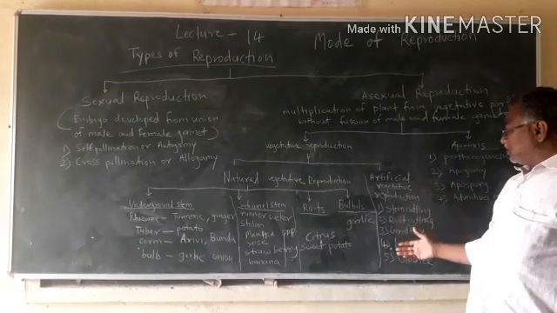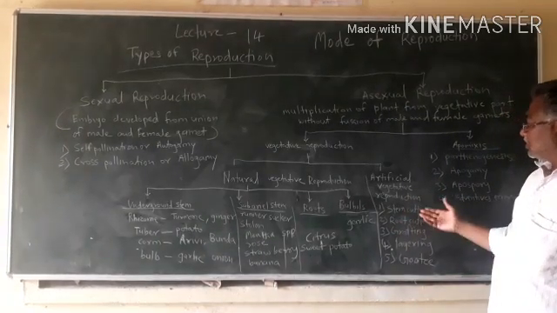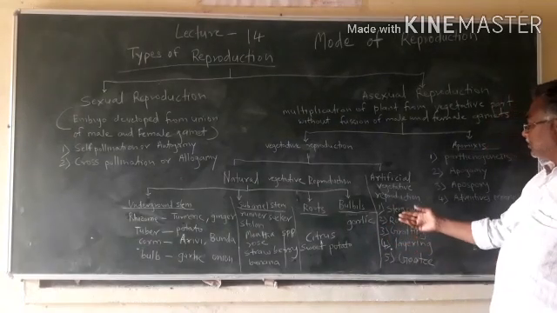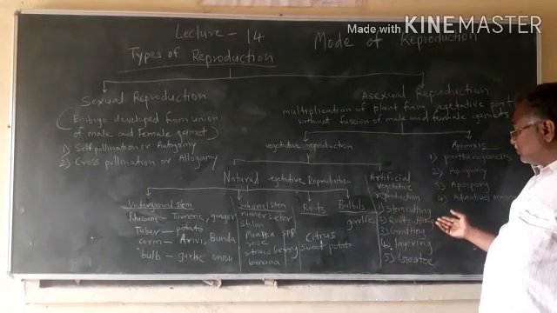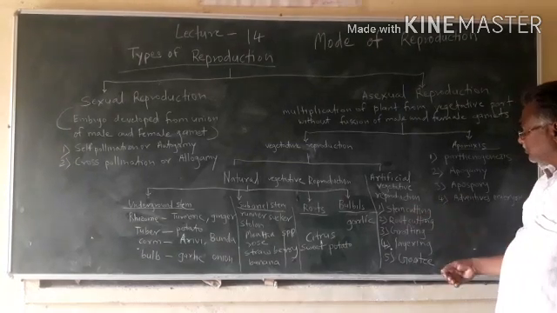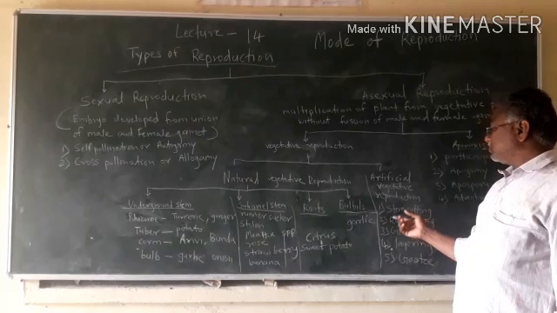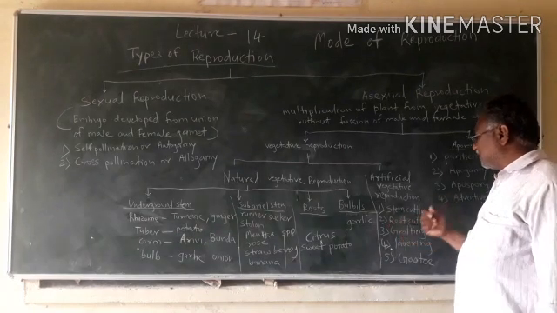In this, there are 5 types. In some plants, multiplication is by part of the stem, that is stem cutting. Then parts of the roots are used, so it is called as root cutting.